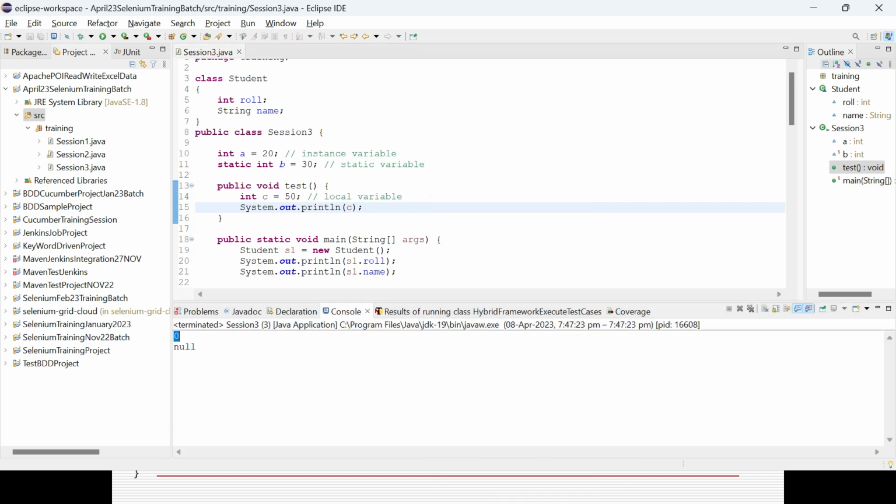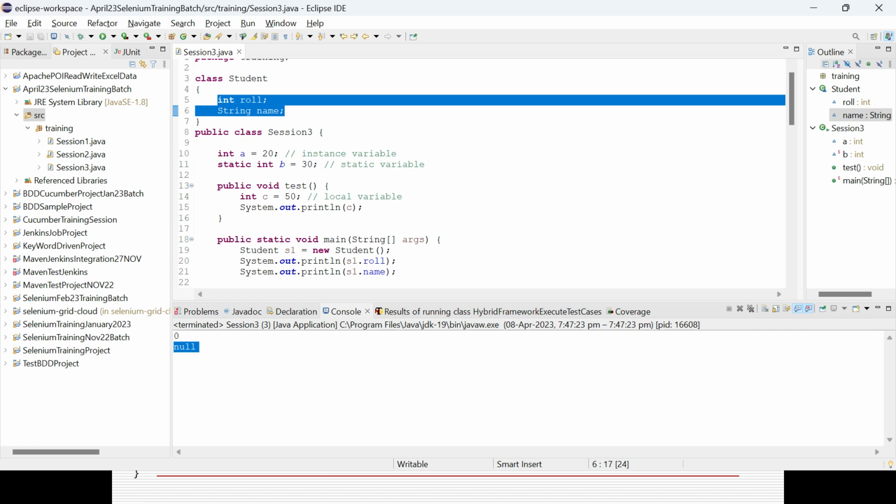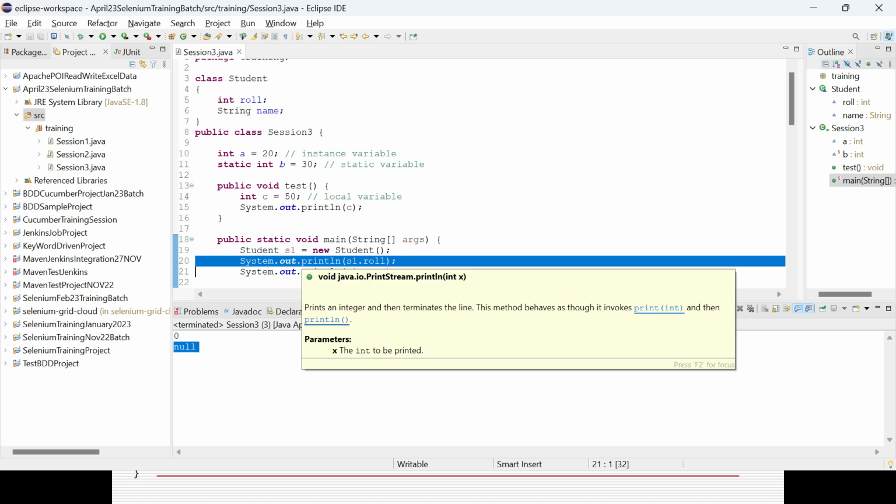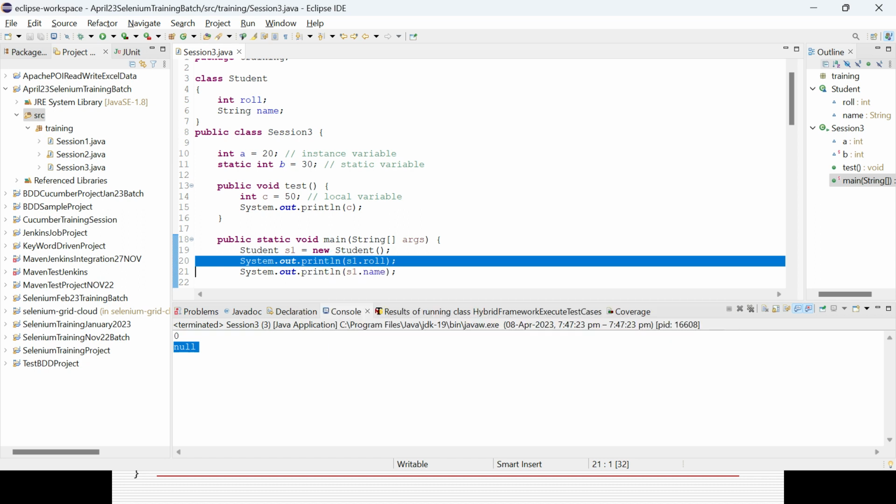So you can see 0 and null. Why is this coming? Because I have declared an integer and a string variable, but I did not define any value. If you do not define any value and you access it, it will give you the default value of the data type. So what is the default value? For integer, the default value is 0. For double, the default value is 0.0. For string, the default value is null. That is the reason it comes as the default value.